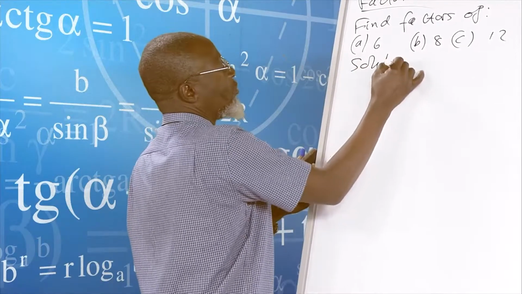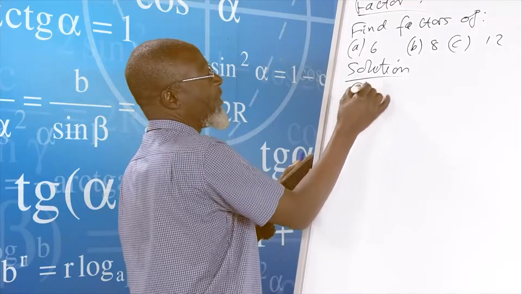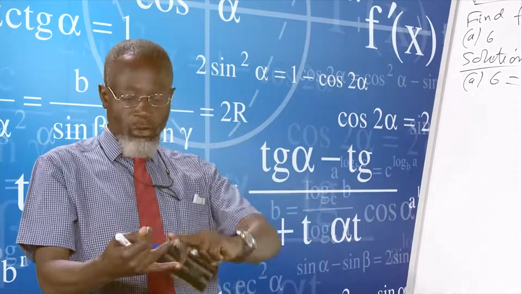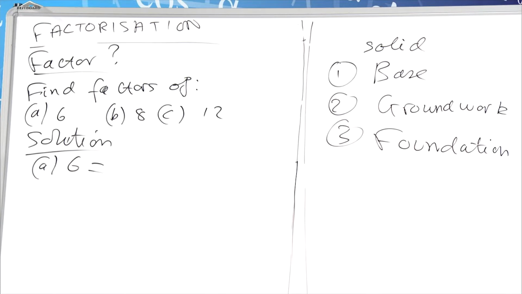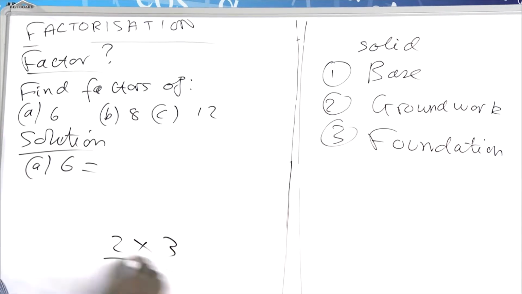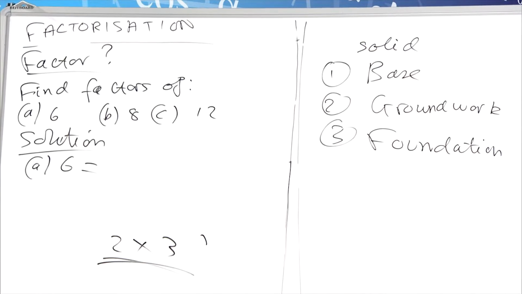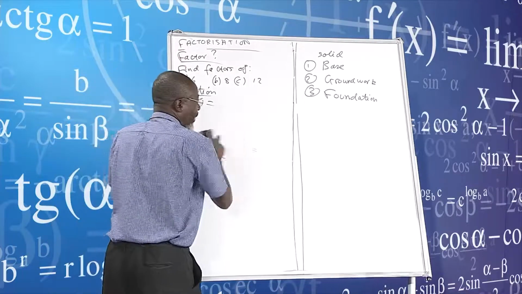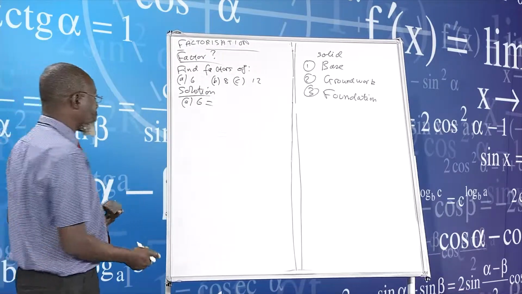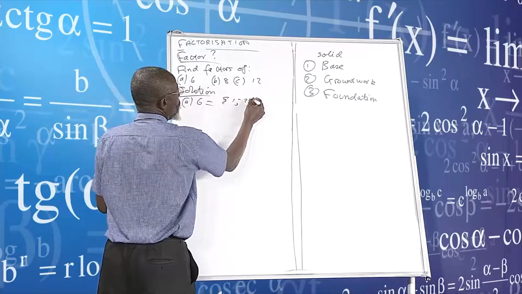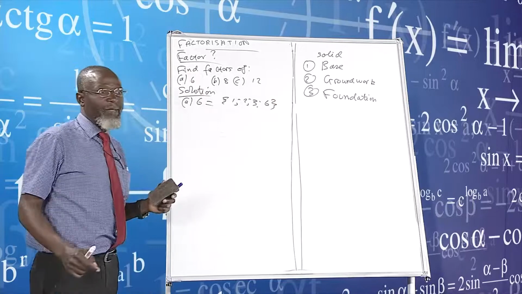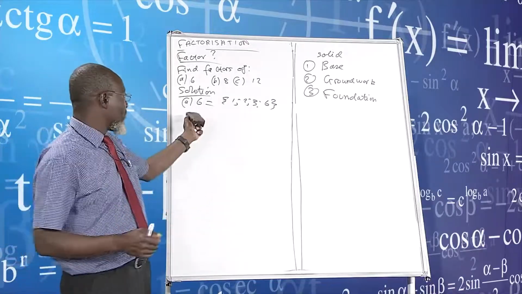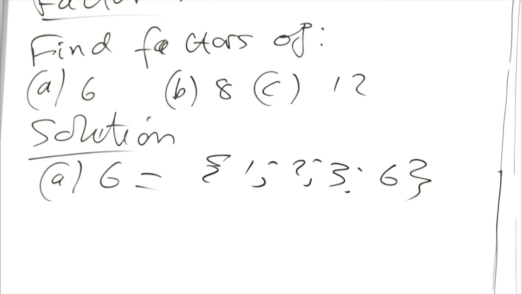So I can say here, solution. In actual fact, when we're talking about the factors of 6, we are saying 1 can go into 6 times without leaving a remainder. 2 can also go into 6. When I say factors, most people go there, so 2 times 3, and underline, and say factors. No. These are not factors. These are called the product of its prime factors. So our factors are 1, 2, 3, and 6. Normally, most people will leave out 1 and they will also leave out 6. 6 is also a factor of 6 because 6 into 6 is 1. Because 6 can go into 6.